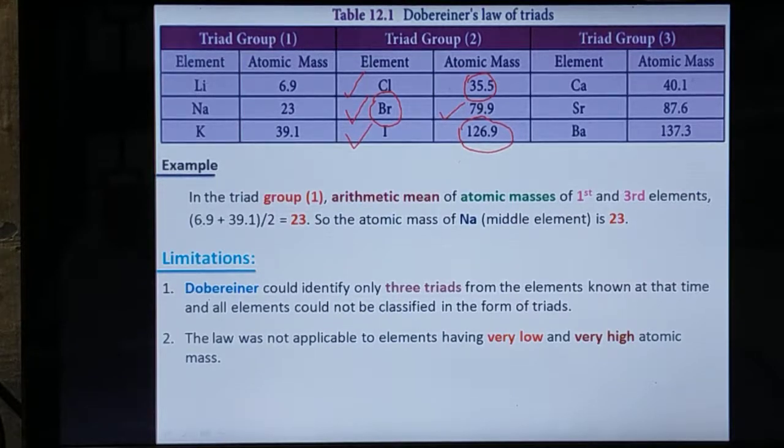The rest of the elements were not brought into this type of arrangement, so they were left out. Point number 2, the law was not applicable to elements having very low as well as very high atomic mass. So these are the two limitations of triads.